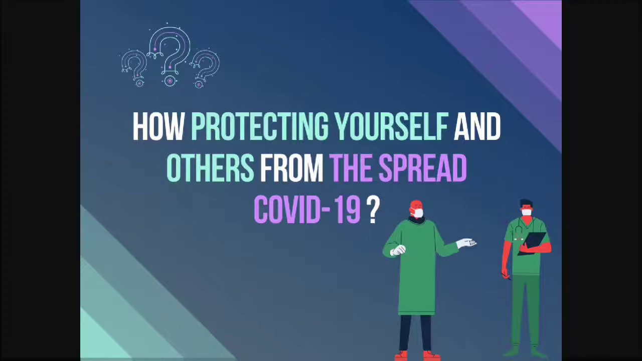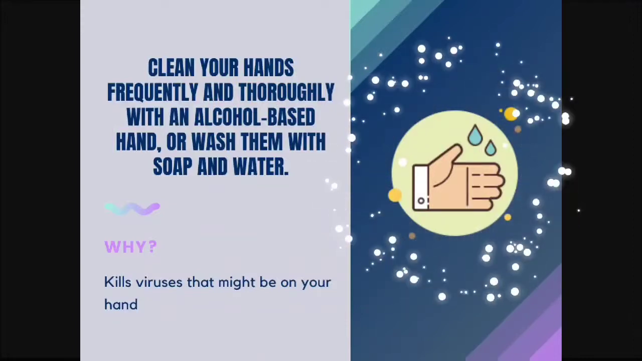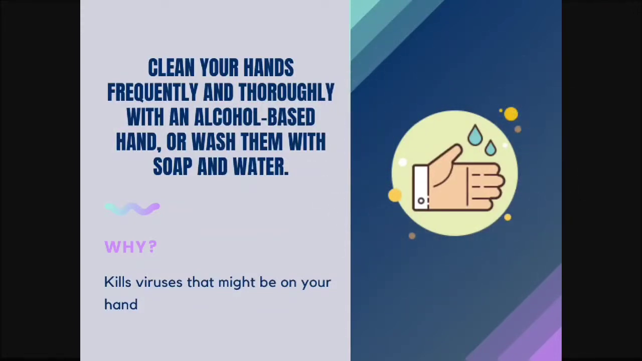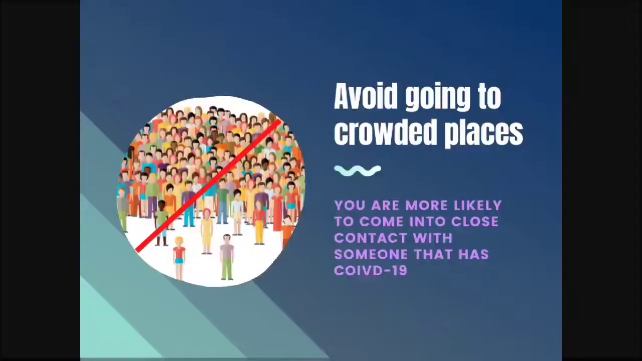There are many ways to prevent yourself or others from spreading COVID-19. Clean your hands frequently and thoroughly with an alcohol-based hand rub or wash them with soap and water, because washing your hands with soap and water or using alcohol-based rub can kill the virus that may be on your hands. Avoid going to crowded places because you are more likely to come into close contact with someone who has COVID-19.